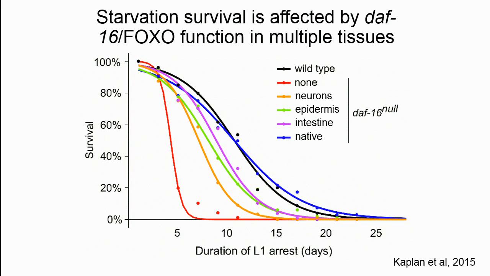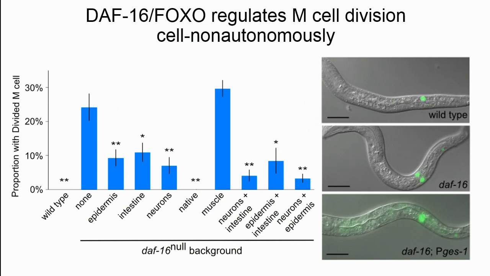And then you can see that expressing daf-16 behind various limited tissue-specific promoters, including neuronal, epidermal, and intestine, as well as the native promoter, significantly shifts these curves back towards the wild-type control. So expressing daf-16 in even a very limited set of tissues affects the entire animal's phenotype, suggesting that daf-16 may be acting cell-nonautonomously.